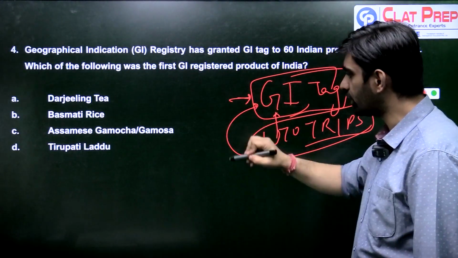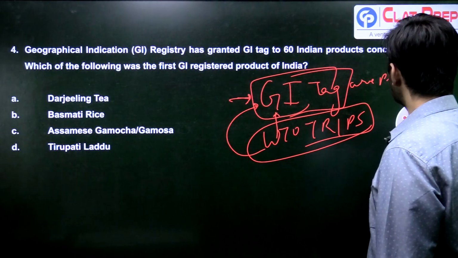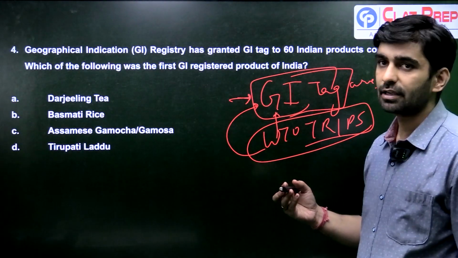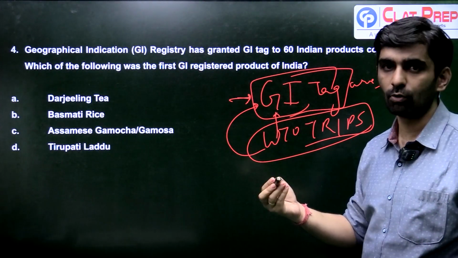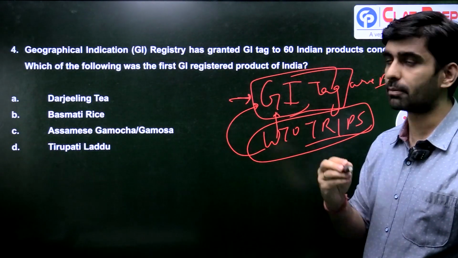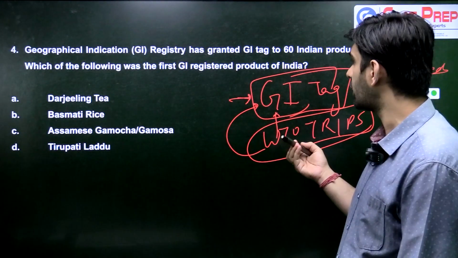However, under the WTO TRIPS agreement, GI tags are protected, which means that if a particular product is given a GI tag by a country, then that product can only be sold from that country or from that region only. No other country can brand that product as their product. So I've asked you which of the following was the first GI tag product of India.